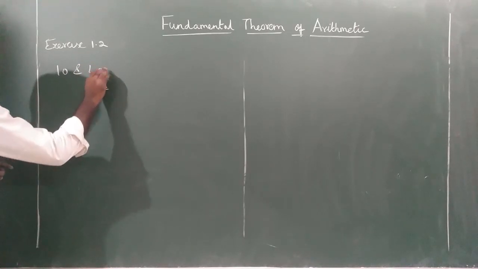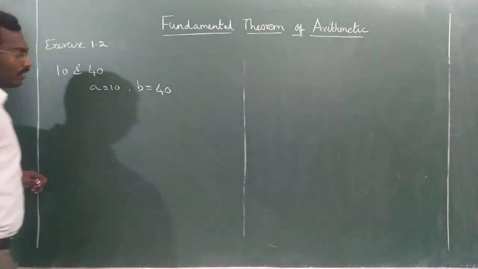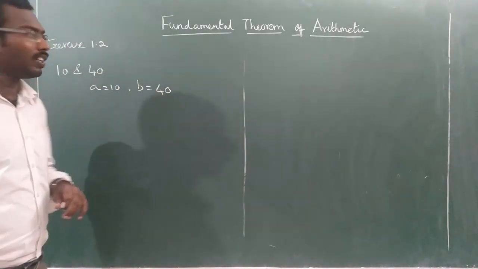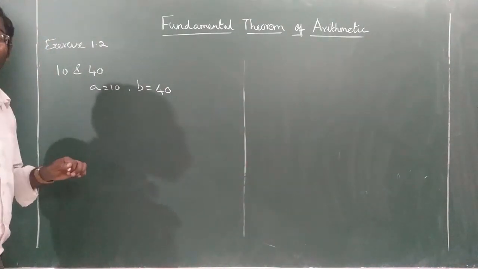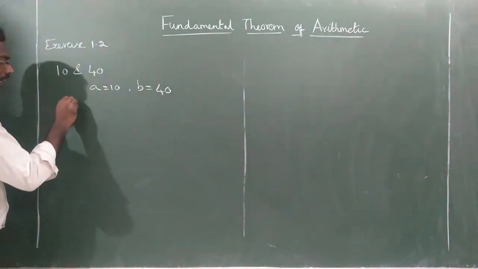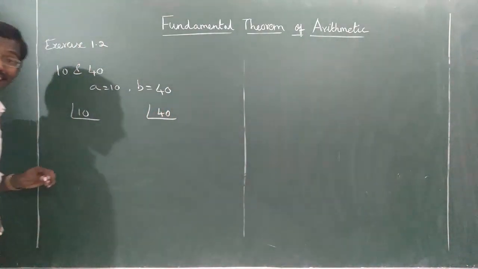That is, A is equal to 10, B is equal to 40. The two numbers I am taking as simply A and B. First, you have to do the prime factorization of both 10 and 40.